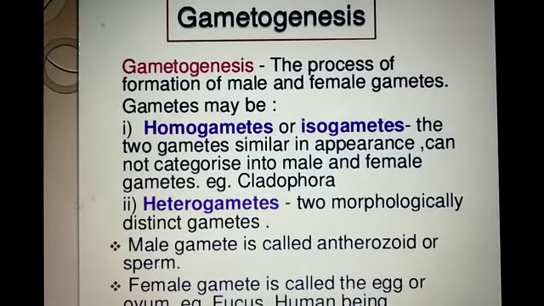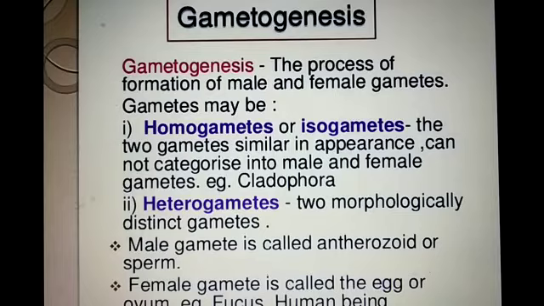The next is gametogenesis. What is the gametogenesis process? The process of formation of male and female gametes is known as gametogenesis. Gametes may be of 2 types: homogametes or isogametes. In homogametes, the 2 gametes are similar in appearance and cannot be categorized into male and female gametes.